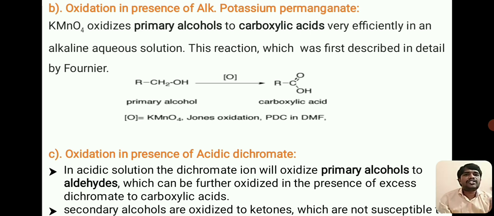Coming to the next reaction, that is oxidation in the presence of acidic dichromate. In this case, what happens? In acidic solution, the dichromate ion will oxidize primary alcohols to aldehydes, which can be further oxidized in the presence of excess dichromate to give rise to carboxylic acids. Secondary alcohols undergo oxidation to give ketones.